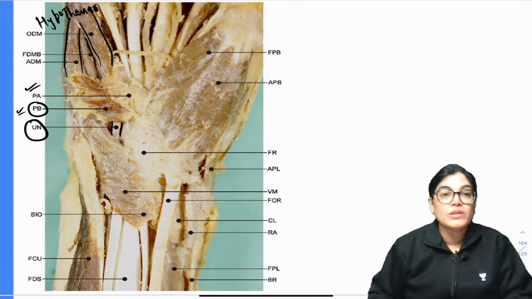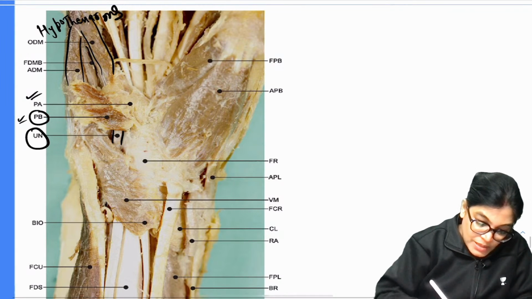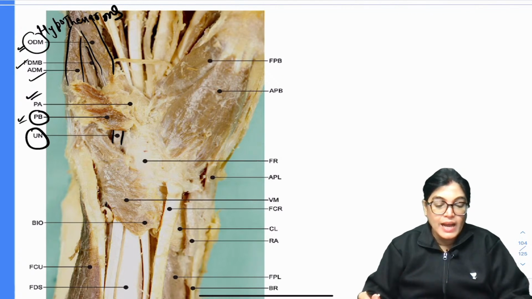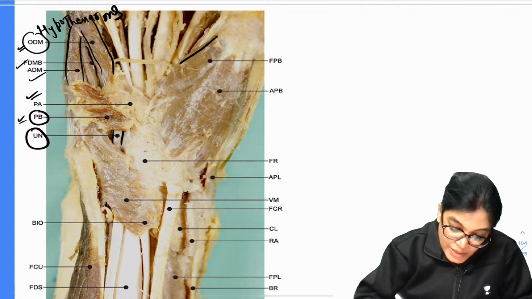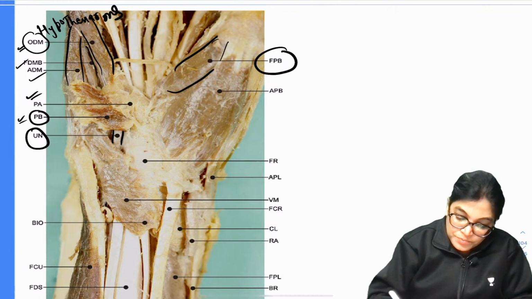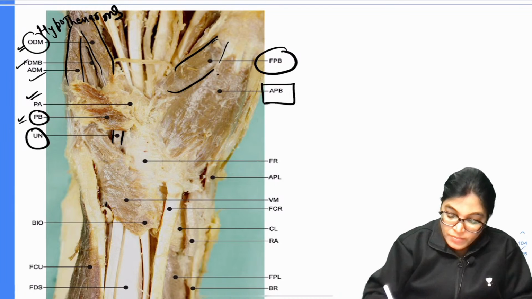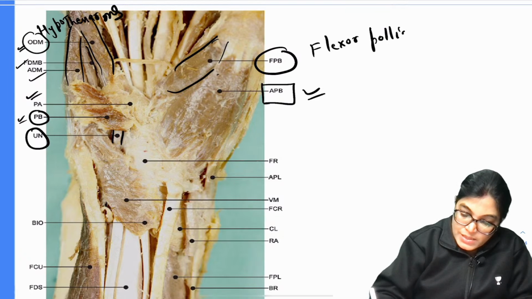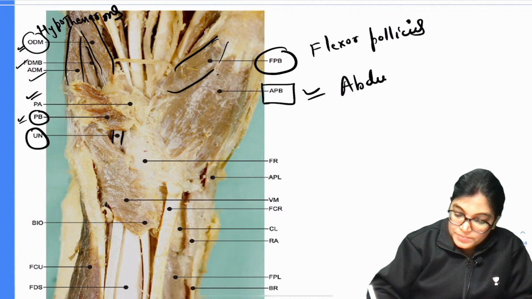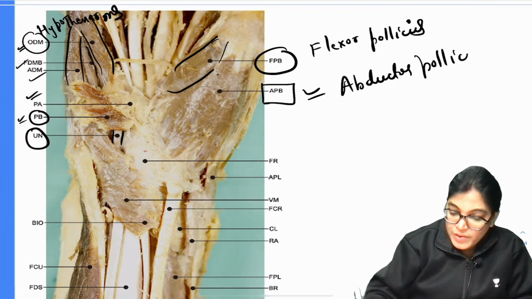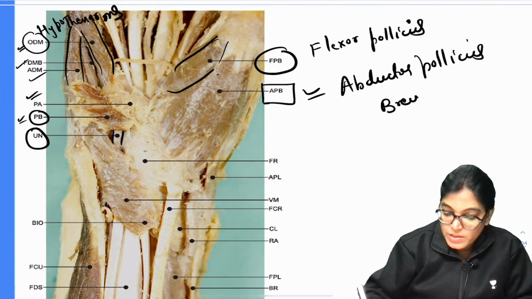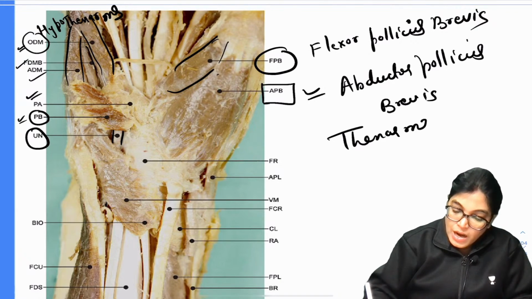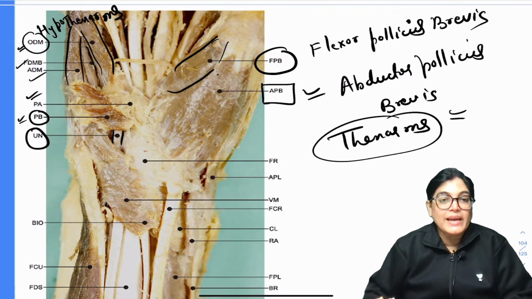These are muscles of the hypothenar region. ODM means opponens digiti minimi, flexor digiti minimi and abductor digiti minimi. Other than that, here you can see flexor pollicis brevis and abductor pollicis brevis. So flexor pollicis brevis and abductor pollicis brevis are the muscles of the thenar eminence. Now the opponens muscle is not shown because it is lying on the deeper aspect.